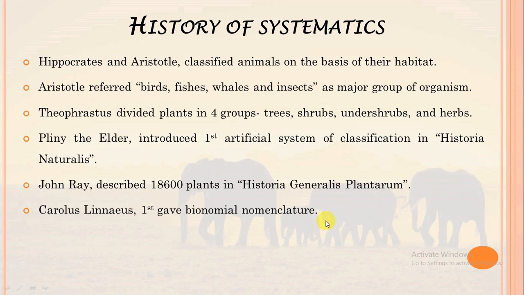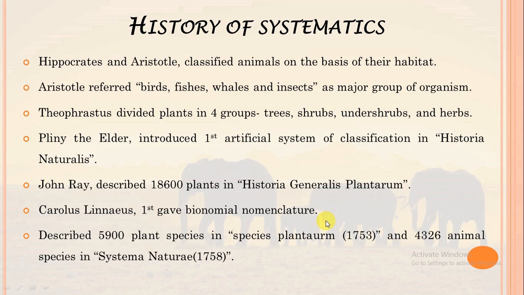He described 5,900 plant species in his publication Species Plantarum, which was published in 1753, and 4,326 animal species in Systema Naturae, published in 1758. And the Systema Naturae, which was published in 1758, was the 10th edition of Systema Naturae.